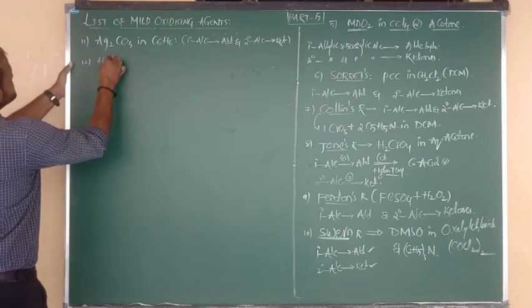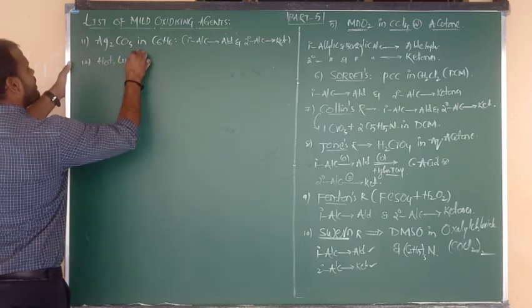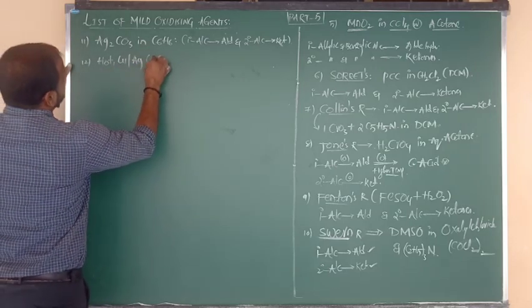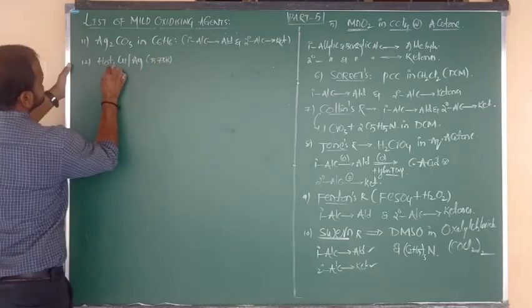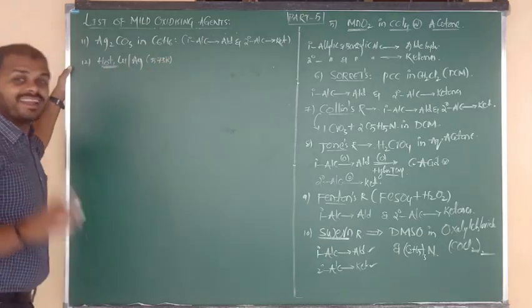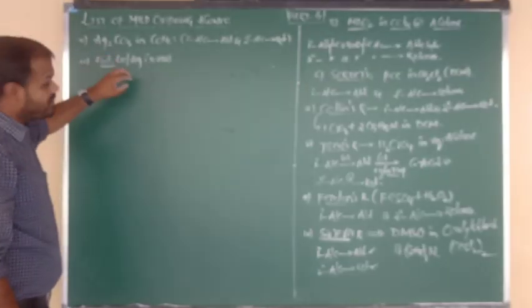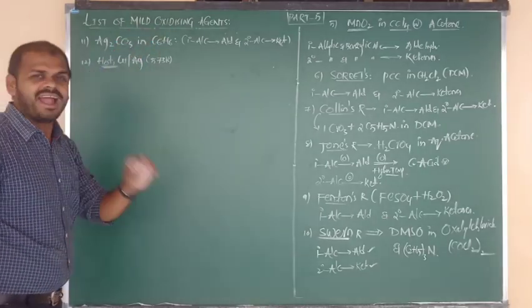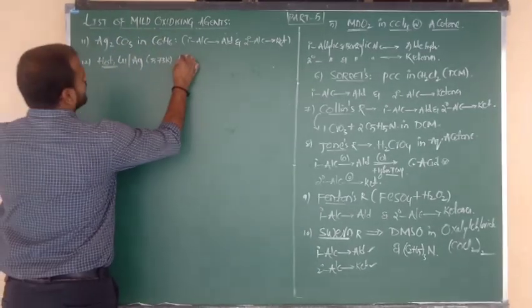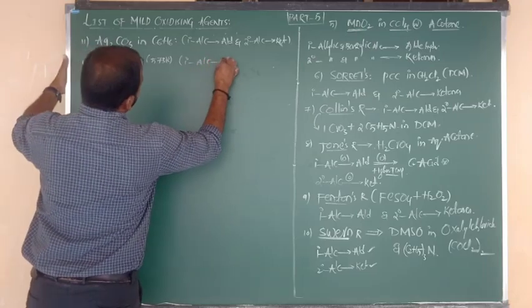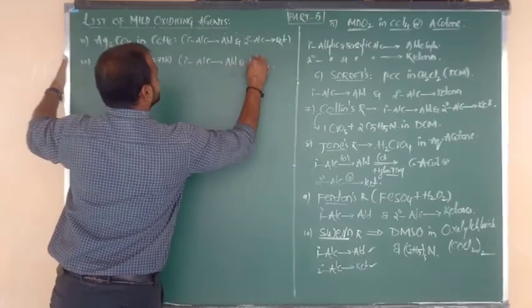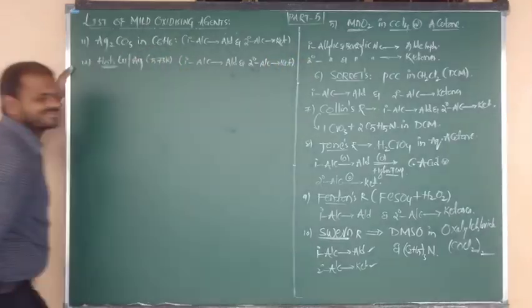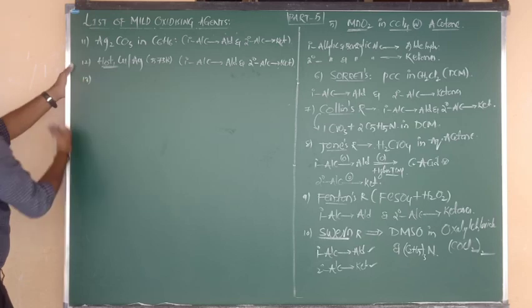Yes, by using hot copper or silver, upon heating, the temperature is nothing but 573 Kelvin. Yesterday we studied this reaction. This is called catalytic dehydrogenation. Already I have told you. In that reaction also we have to remember copper and silver both act as mild oxidizing agents, because they also oxidize primary alcohols to aldehydes, and they oxidize the secondary alcohols to ketones. Understood? Good.